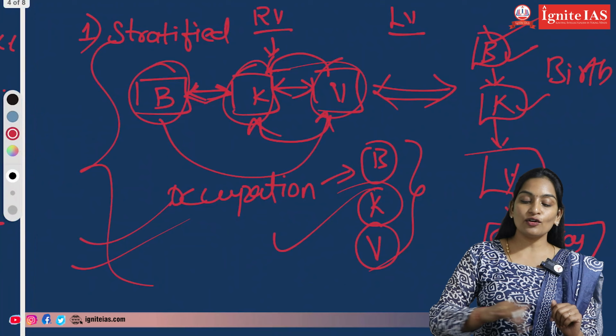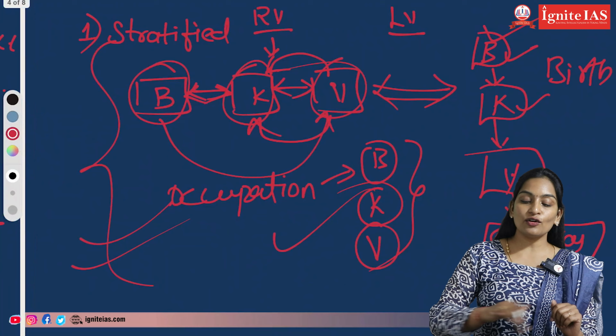You can see that based on occupation, the society was stratified, but it was stratified horizontally. Today if the Vaishya was performing certain metallurgy work, then tomorrow, if the same person was defending the tribal people, the same person who was earlier a Vaishya will become a Kshatriya. It means that if you switch your occupation, you can also change your position in the society, that is Brahmins, Kshatriyas and Vaishyas. This was during the Rigvedic period.